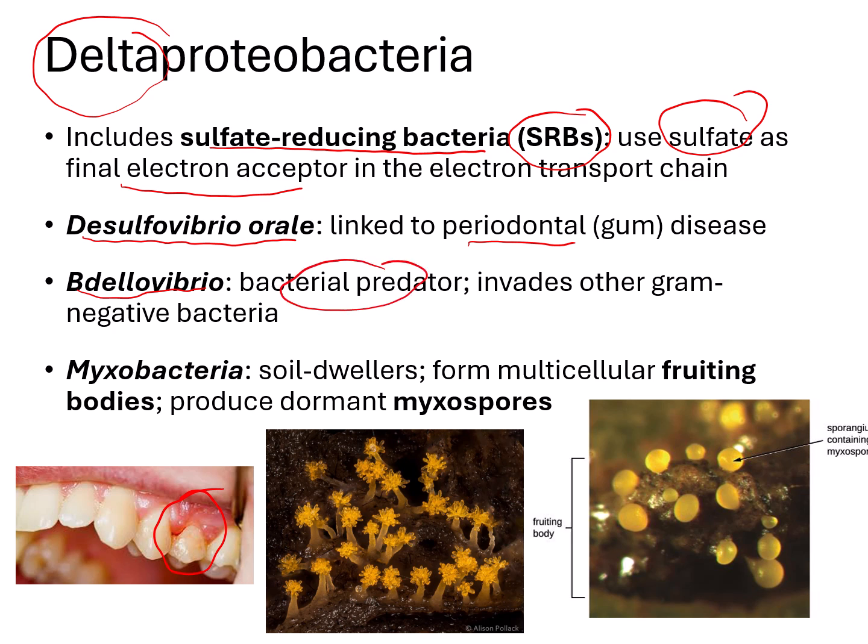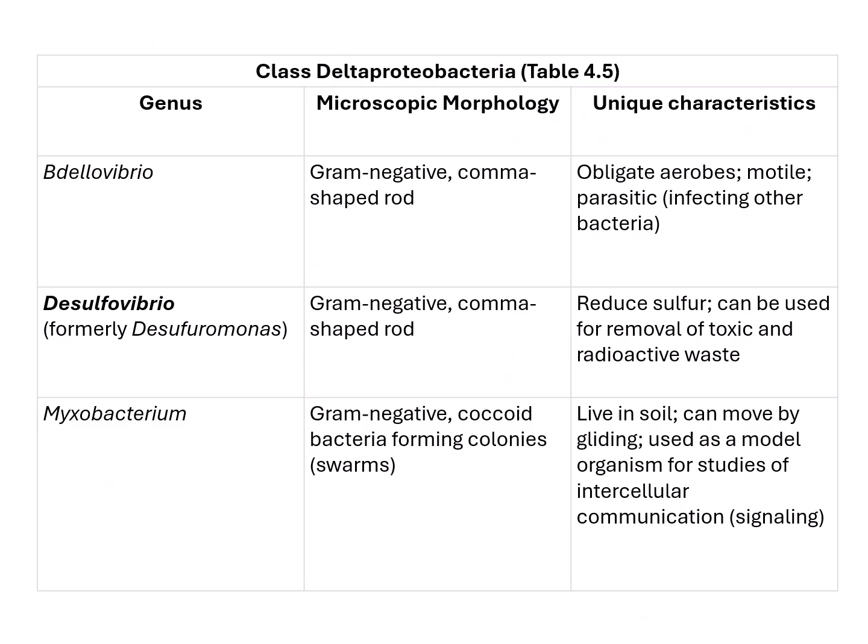And then finally, we have Myxobacteria shown on the bottom right here. These are found in the soil, and they're kind of similar to how mushrooms work in that they form multicellular fruiting bodies. So we know that bacteria are single-celled, right? They're unicellular organisms, but in some, like Myxobacteria, they can come together, grow together as a fruiting body, and also produce dormant myxospores. And here's the table from our book with Desulfovibrio orale, probably the most clinically relevant.